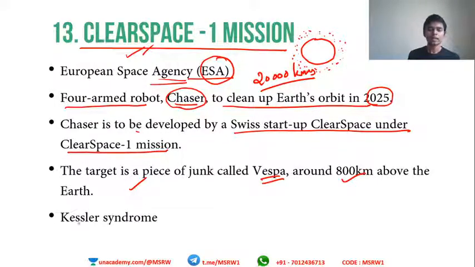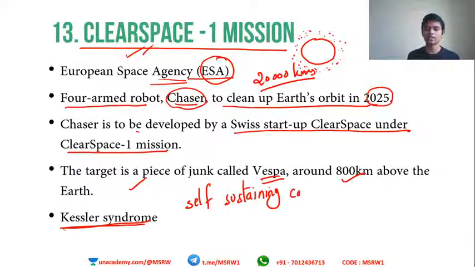Okay, and one important word regarding this one is Kessler syndrome. So what is Kessler syndrome? Kessler syndrome is a self-sustaining collision. Okay, self-sustaining collision. What does self-sustaining collision mean? It means one debris will collide with another and it will break up into pieces. These pieces will collide with other debris and cause a chain reaction. It is a self-sustaining chain reaction, a collision reaction. Okay, this is called Kessler syndrome.